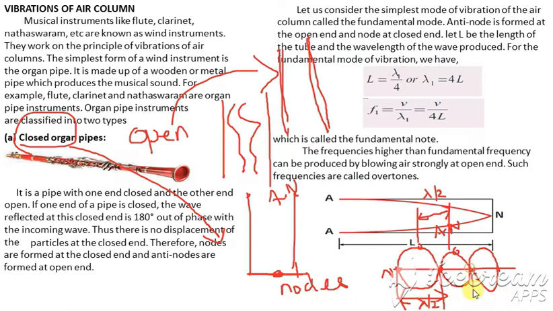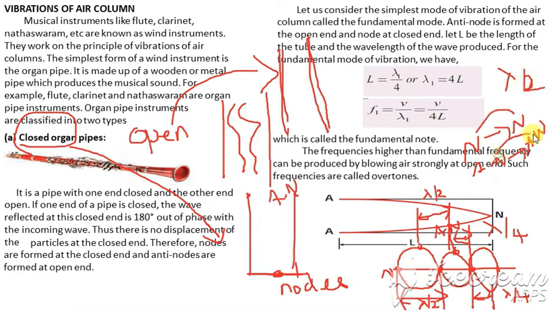The next is one node and one antinode. That distance is lambda by 4. Here also, this is one antinode and this is one node, so this distance is again lambda by 4. So node and node, or antinode and antinode, the distance is lambda by 2. Node and antinode, or antinode and node, the distance is lambda by 4. Clear? So let us see with this.